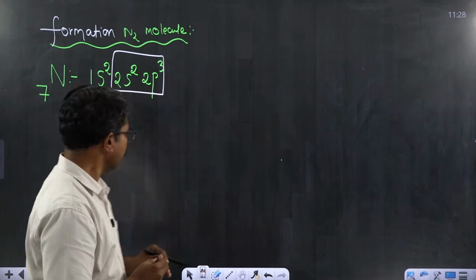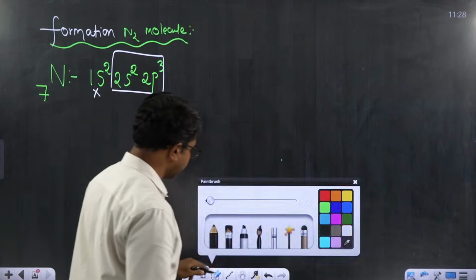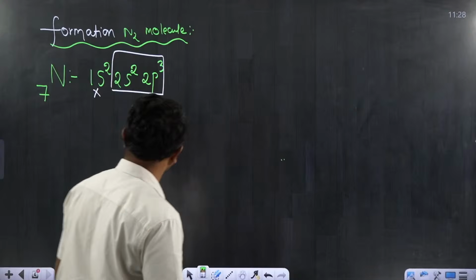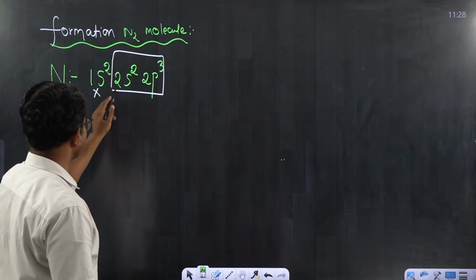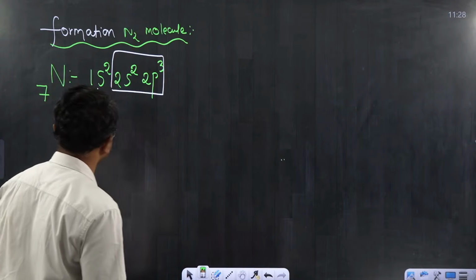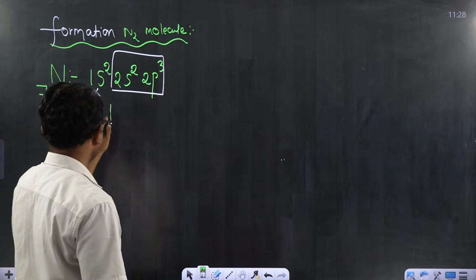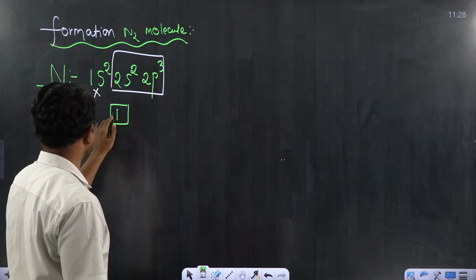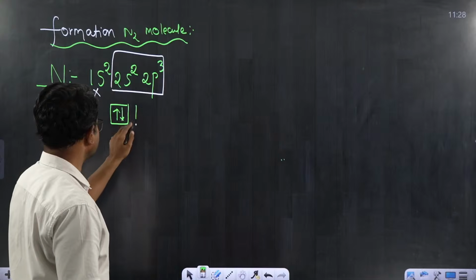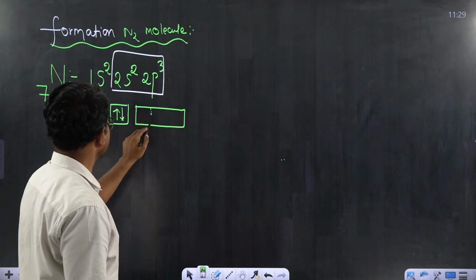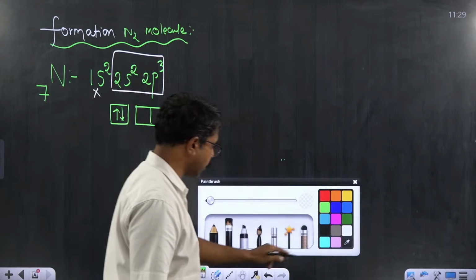Here the valence shell for nitrogen is the second orbit. The valence shell configuration of nitrogen is 2s2, 2p3. Let me write it with box representation. 2s has 2 electrons and 2p has three, following Hund's rule.